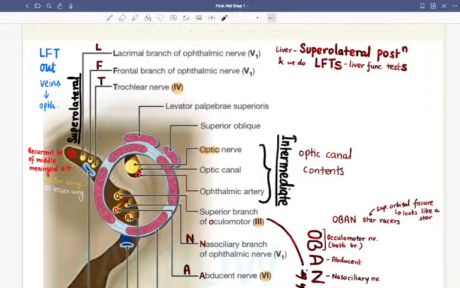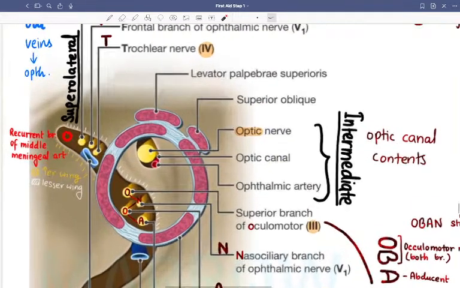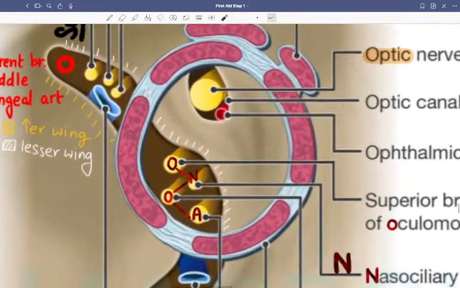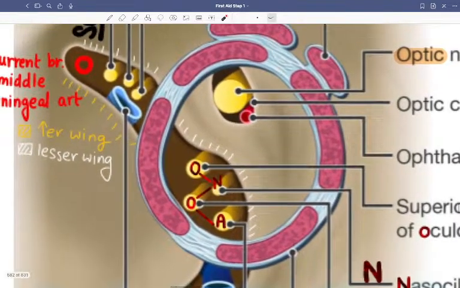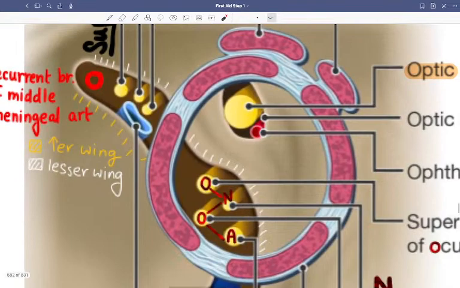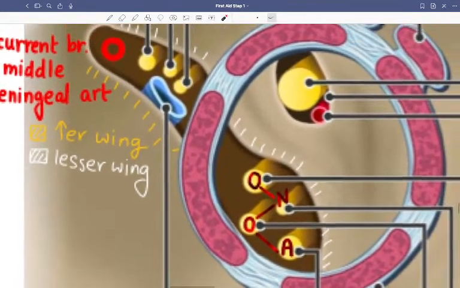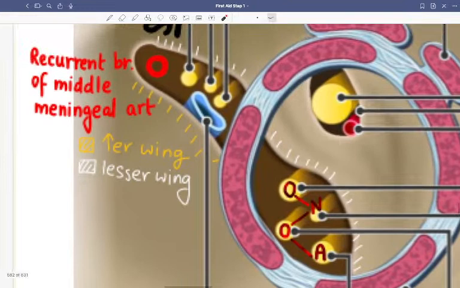So now we have this ring and we have LFT. Let's maximize this and try to answer first. So lacrimal, frontal, nasal, and V1.